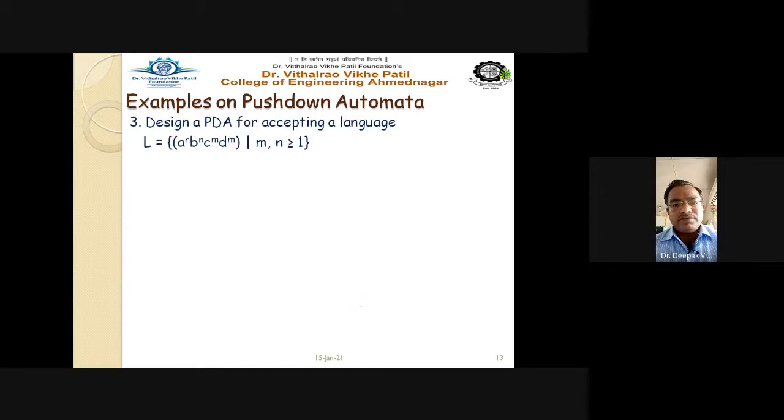Let us go for some more examples here. The next example is A raised to N, B raised to N, C raised to M, and D raised to M. So now there are 4 characters, A, B, C, D. A and B are having equal numbers, whereas C and D are having equal numbers, right? So let us write a logic for this.